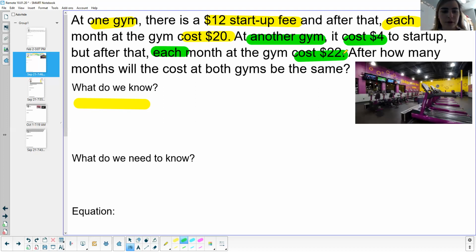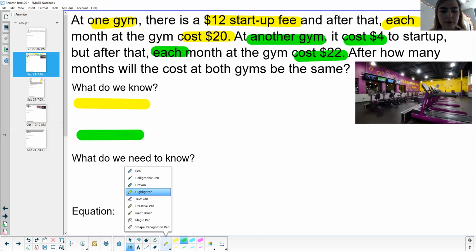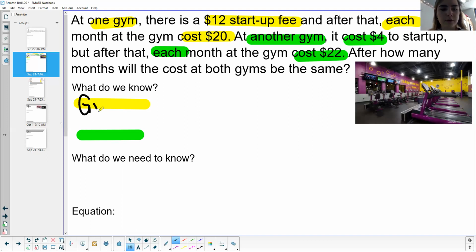All right, so looking at this, I'm going to write down a few things. The one in yellow, I'm going to call gym number 1. And then the one in green, I'm going to call gym number 2.